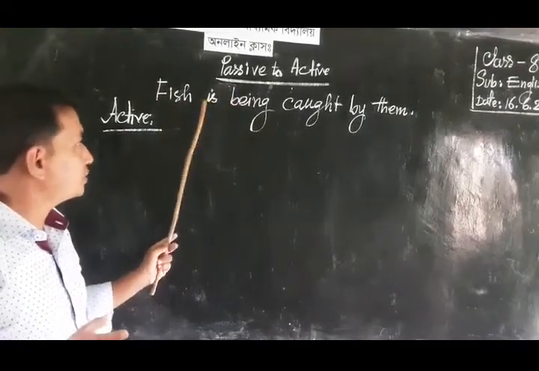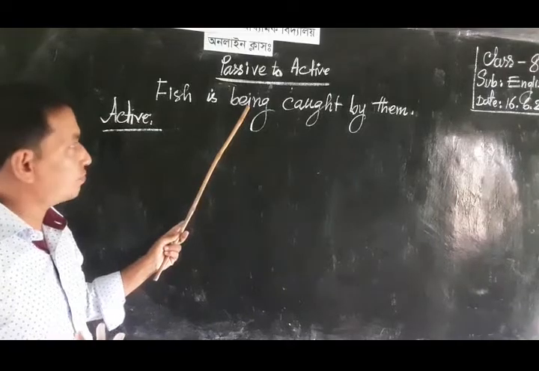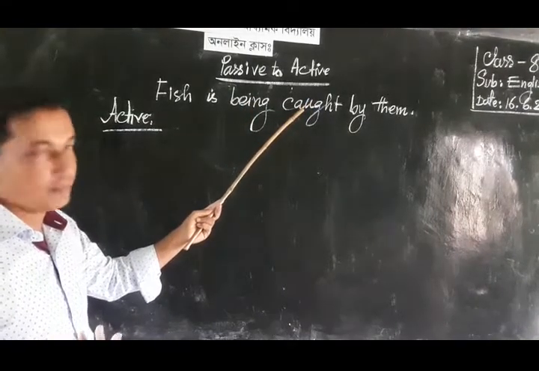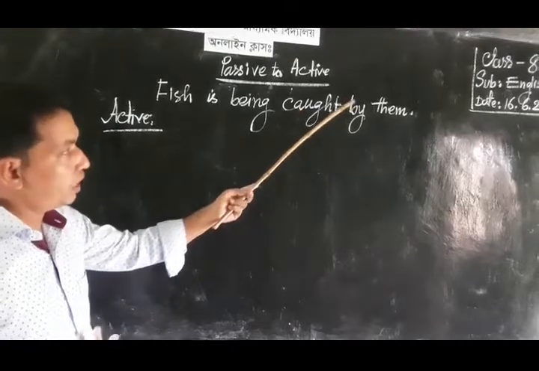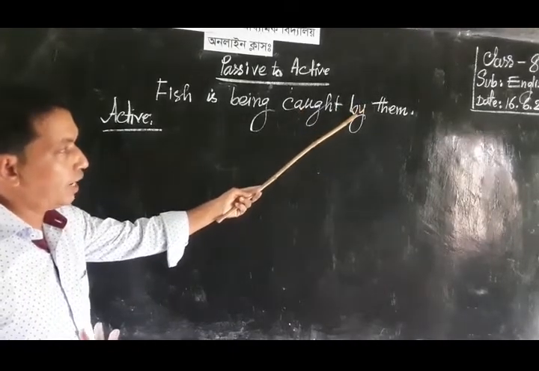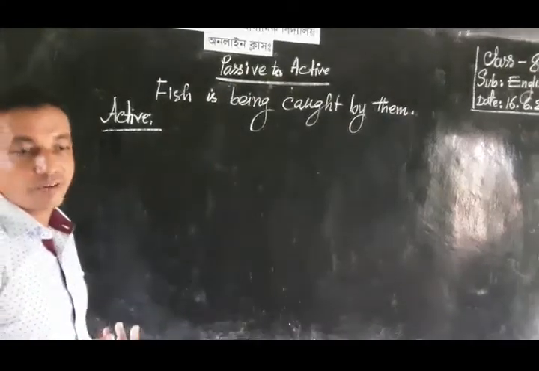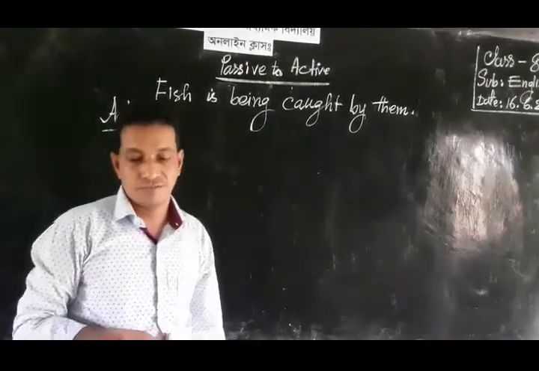So is being is the actual form of passive voice. We also see the main verb is a past participle here, and also we have seen by and then the object. This is the example of passive voice of present continuous tense.